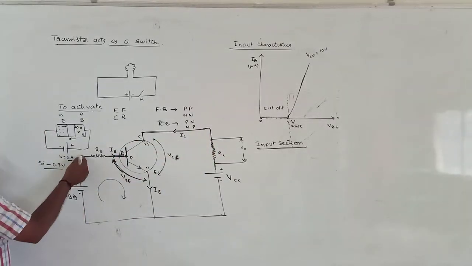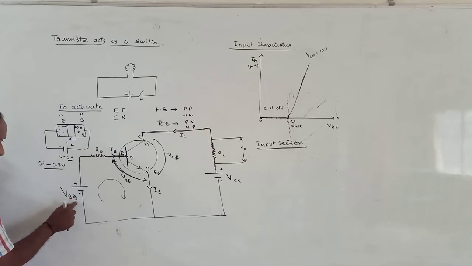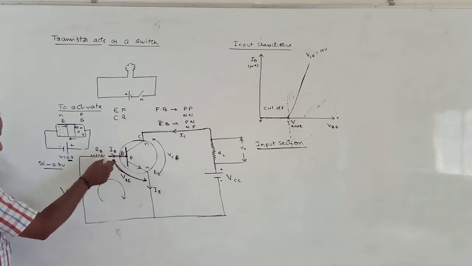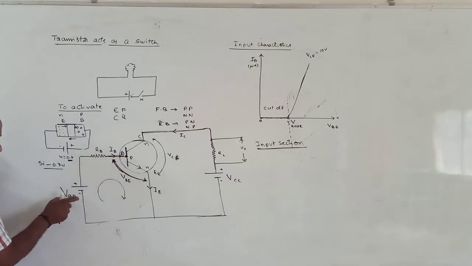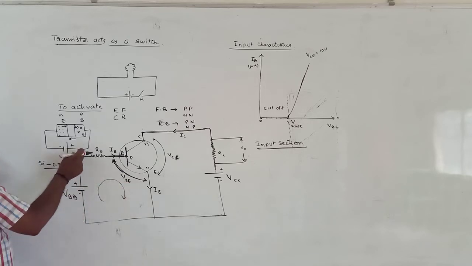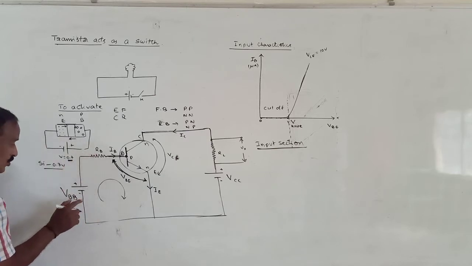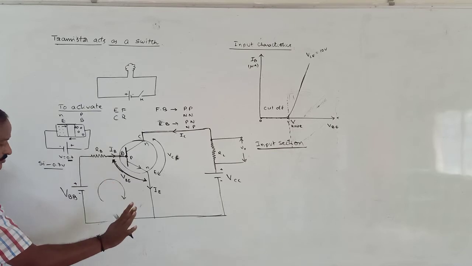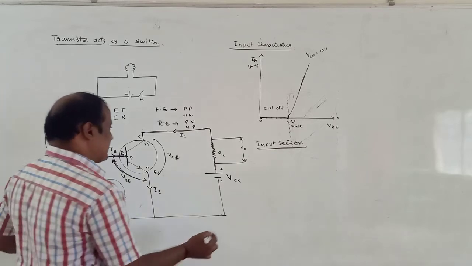So along this direction, VBB is the potential difference which is required to make the diode forward biased. While going from negative to positive, the EMF of the cell is taken as positive, because VBB should be taken as positive.